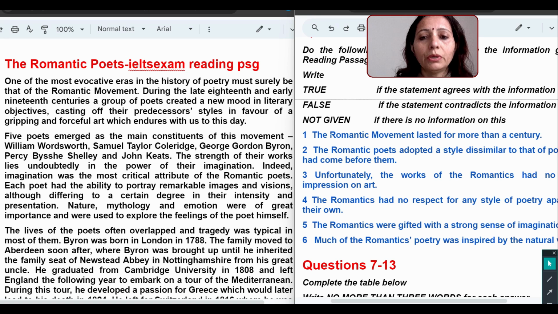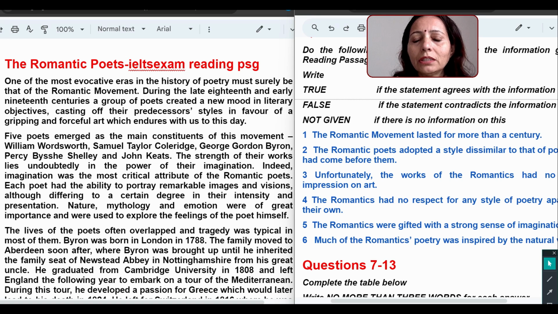You should know the reason, because the writer has designed this reading passage as well as the questions. First he will write and then he will design the questions. Definitely he will also ask the questions paragraph wise. So you can't say that he will be picking answer questions from the last paragraph and then the second paragraph. No. So number wise we will get every answer. So number one question says true, false, not given. So how to do true, false, not given? It's important. You should understand the strategy of doing true, false, not given.